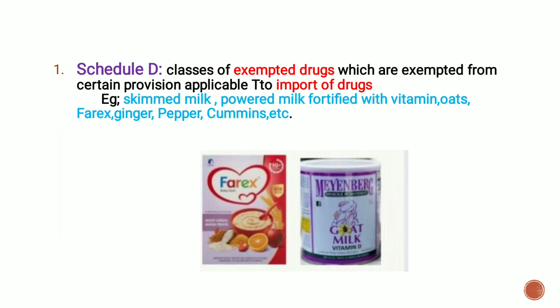Now let's see Schedule D, classes of drugs which are exempted from certain provisions applicable to the import of drugs. For example, skimmed milk, powdered milk fortified with vitamins, oats, pharynx, ginger, pepper, cumin, etc. We all see the advertisements of Bournvita, oats, pharynx. All these come under Schedule D.